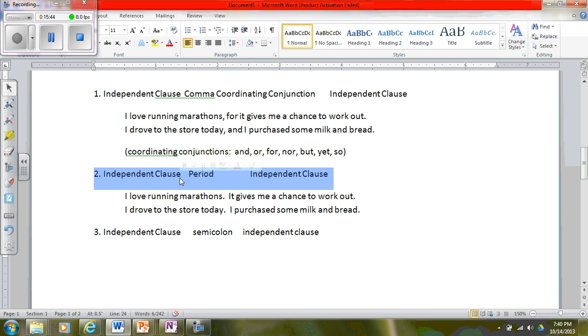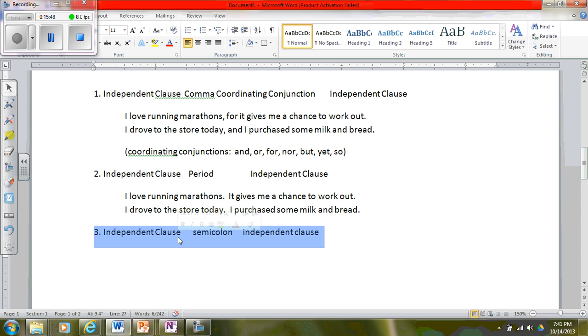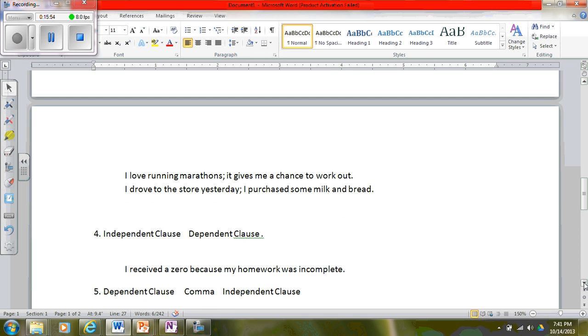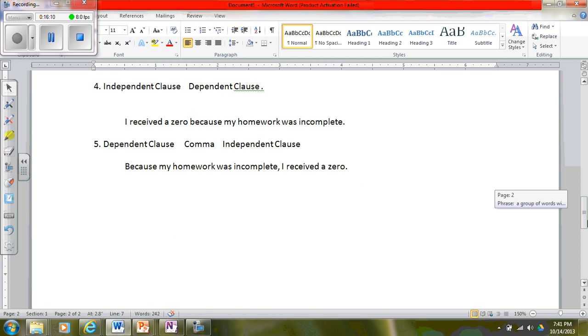I can split two independent clauses with a period, or I can split two related independent clauses with a semicolon. Rule 4 says if I have an independent clause plus a dependent clause, I don't have to do anything. But rule number 5, if I have a dependent clause and then an independent clause, I have to separate those two items with a comma.